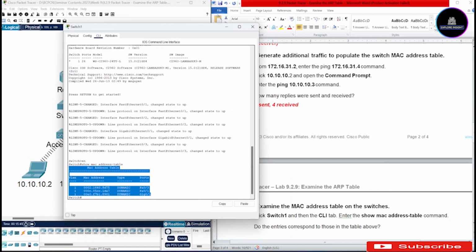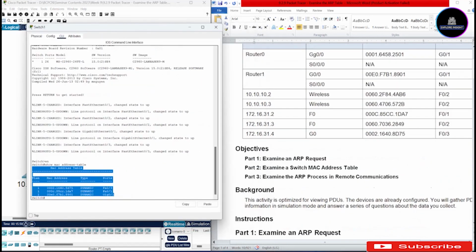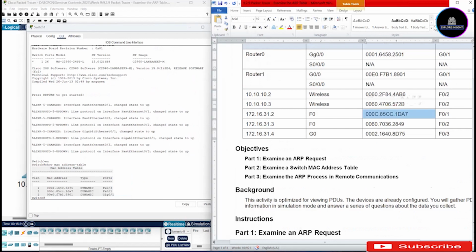So it asks, does the entry correspond to the table above? For us to answer that, we'll go over to what we have in the table. So look at the MAC address you have. Let me take the last 4 digits, 8D75. We can see that, and it is FastEthernet 0/3. We have 8901 GigabitEthernet 0/1. And the FastEthernet 0/1, we have 1DA. So if you look here, you can see the same information here.